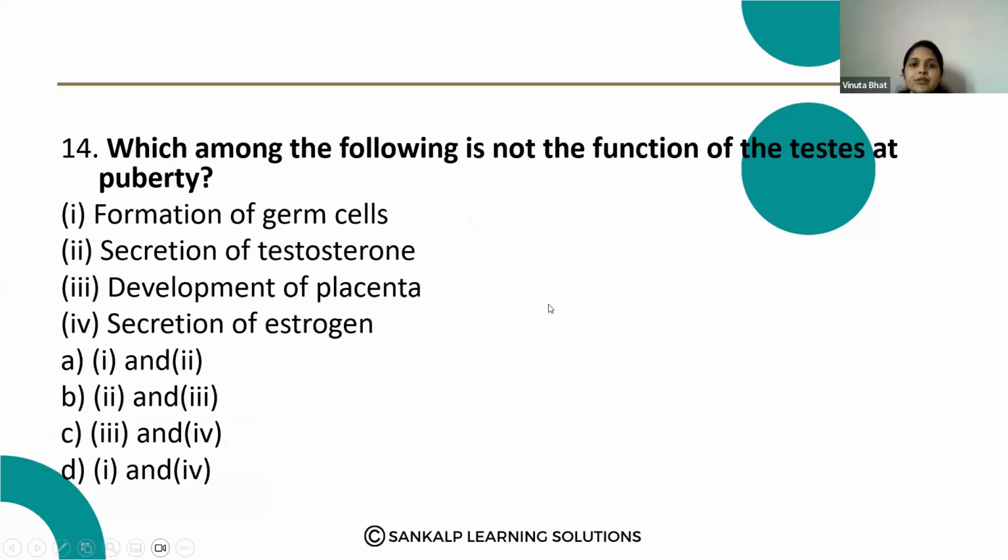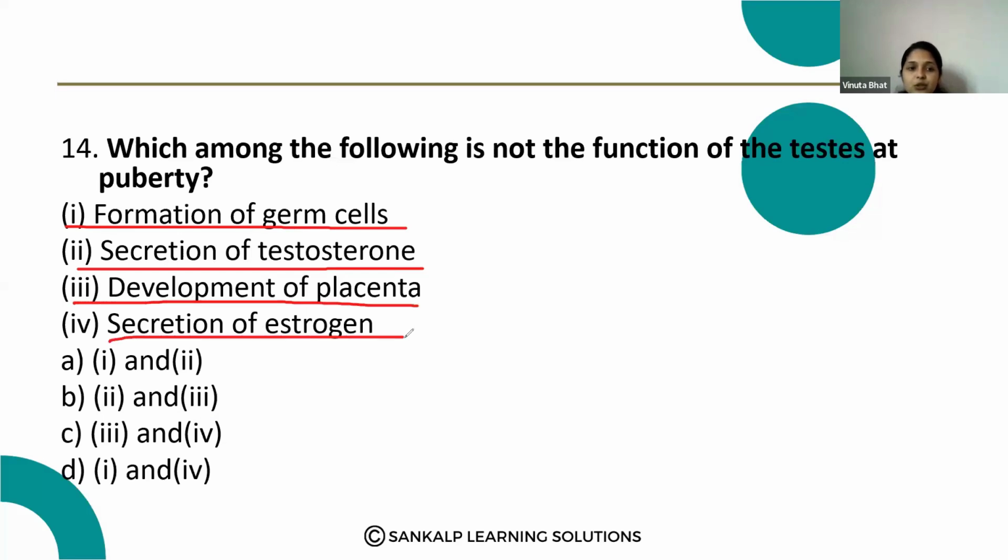Next question. Which among the following is not the function of the testes at the puberty? First one, formation of germ cells. Second one, secretion of testosterone. Third one, development of placenta, secretion of estrogen. Here, which of the following is not a function of testes at the time of puberty?